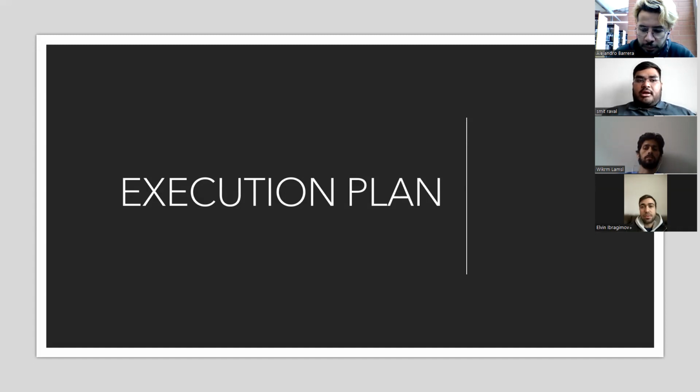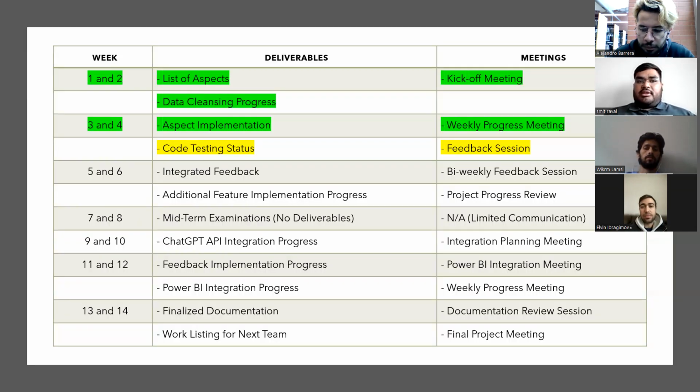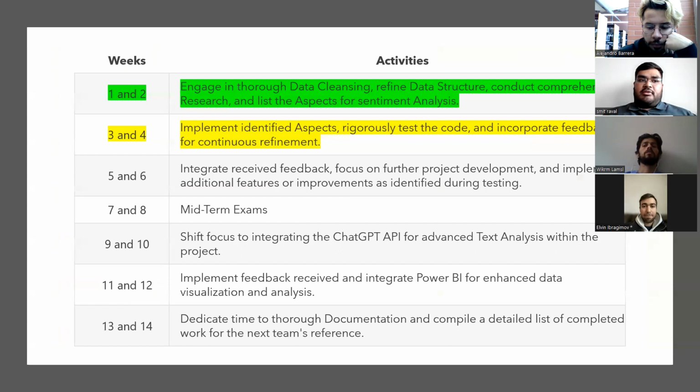The next step is the execution plan, how we catch up with the execution plan. For week 1 and week 2, all the execution plan and all the deliverables were made on time. And in week 5, we got integrated feedback from our client Bradley, which was already talked about by my team lead Elvin. We got a project progress review from our client in week 5.